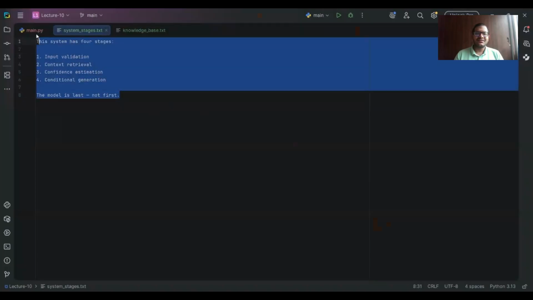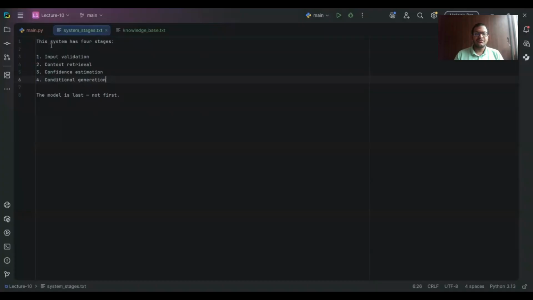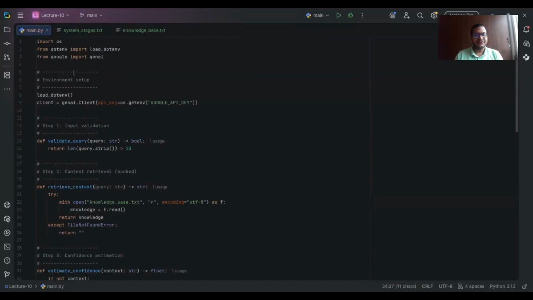Now, this is the system overview. The system will have four stages: input validation, context retrieval, confidence estimation, and conditional generation. The model will come after these. It will not be the first thing, it will be the last thing. Now let's move to the code.